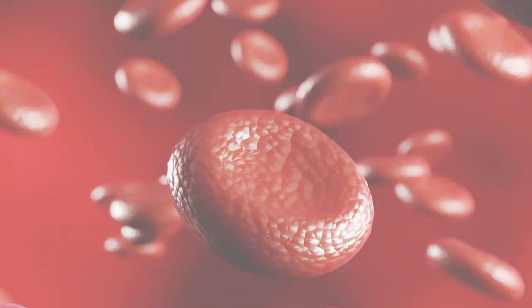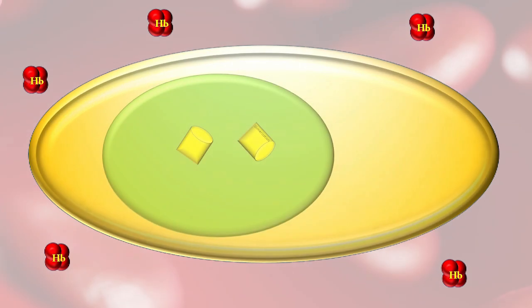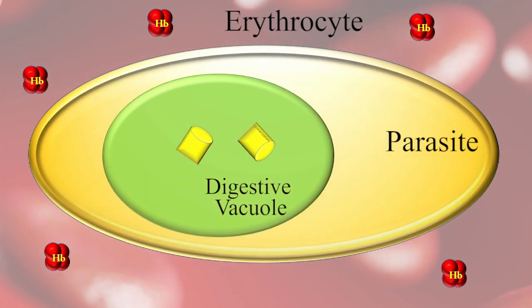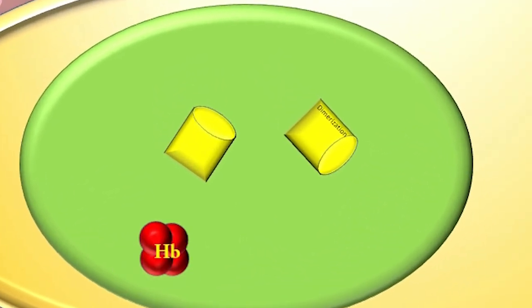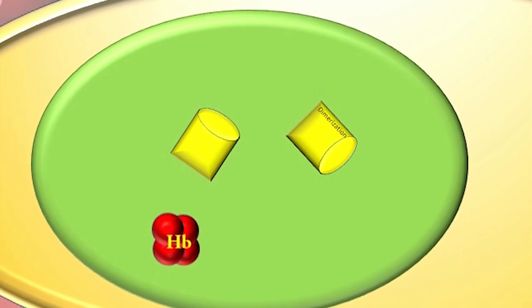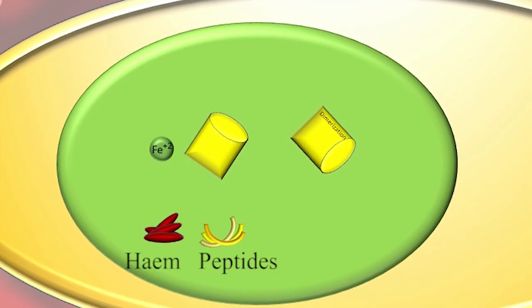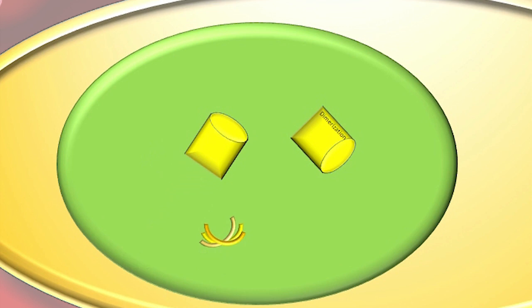During the erythrocytic cycle, Plasmodium falciparum invades the RBC and lives by ingesting hemoglobin from the RBC cytosol up to the digestive vacuole of the parasite. Hemoglobin is degraded into peptides and heme. Then toxic heme is converted into hemozoin within the digestive vacuole.